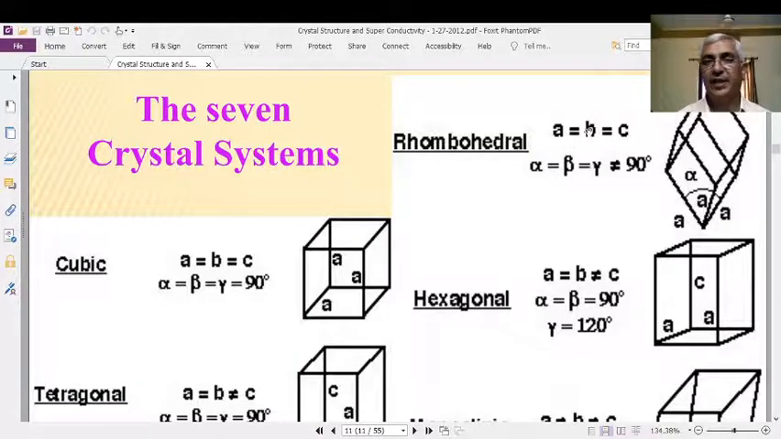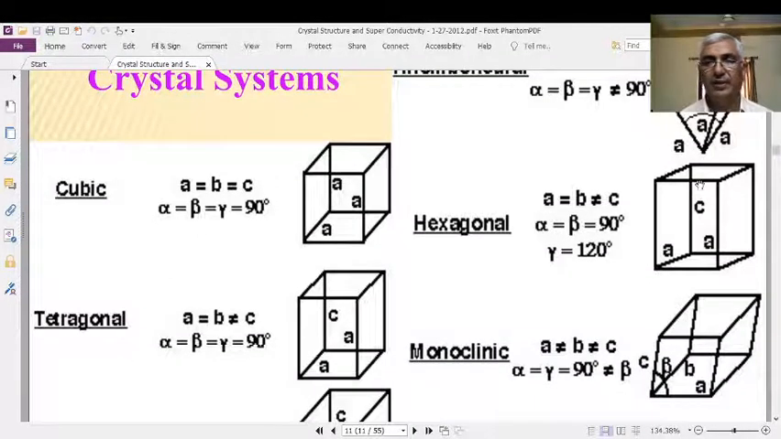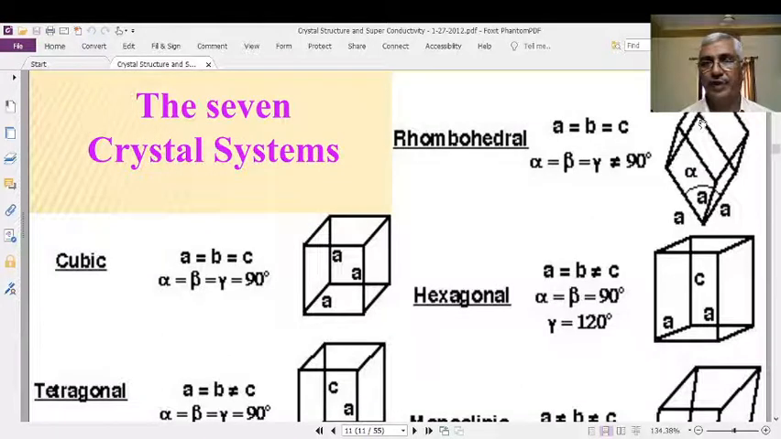Here the thing is A is equal to B is equal to C. All the dimensions are the same, but alpha is not equal to beta is not equal to 90 degrees. The angles are different. This will come into this plane. This is one surface, this is another surface, and if you join them, likewise you will get this one.